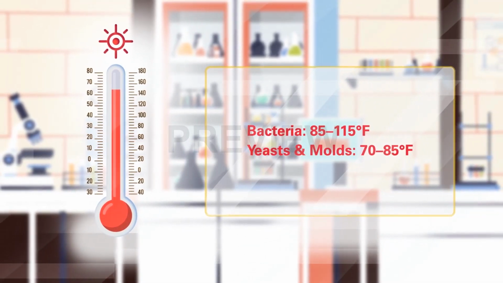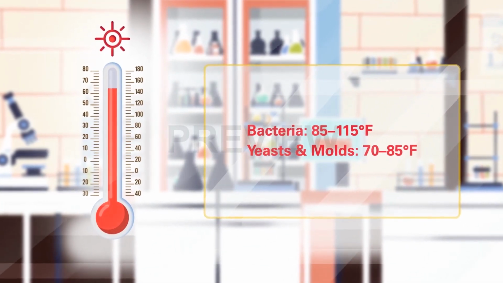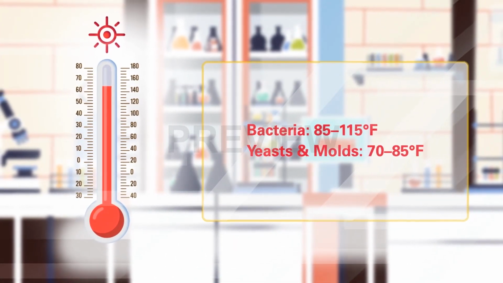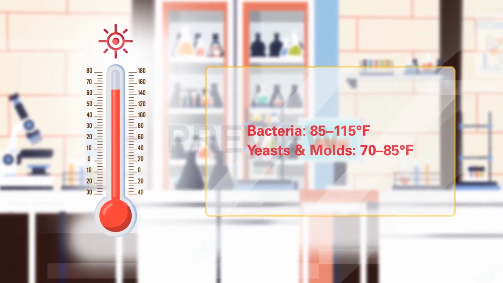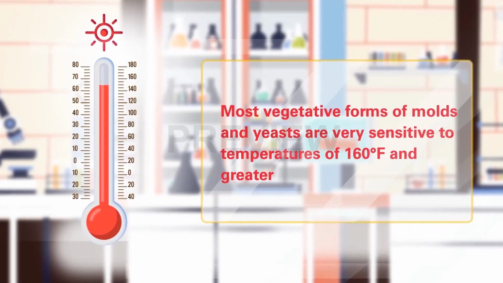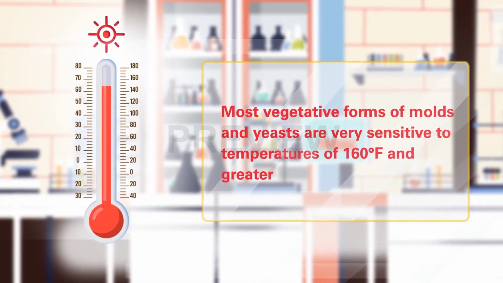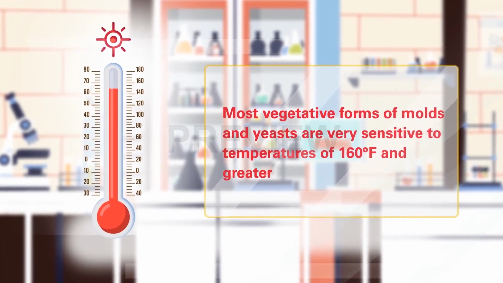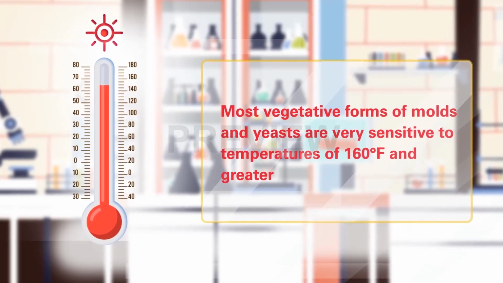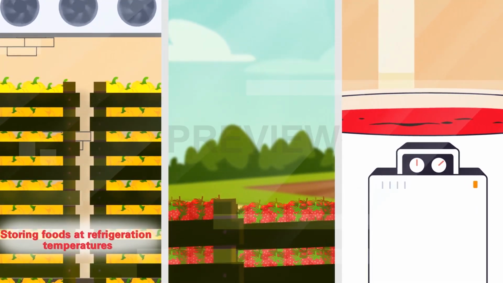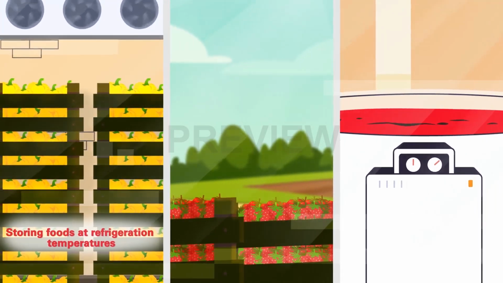Yeasts and molds prefer lower temperatures of growth, with the optimum temperature near 70 to 85 degrees Fahrenheit. However, a number of molds grow well at refrigeration temperatures. Most vegetative forms of mold and yeast are very sensitive to temperatures of 160 Fahrenheit and greater. Most vegetative bacterial cells are also sensitive to this pasteurization temperature, but some of them are quite resistant to high temperatures. Storing foods at refrigeration temperatures is critical to minimizing food spoilage and increasing safety from pathogens.